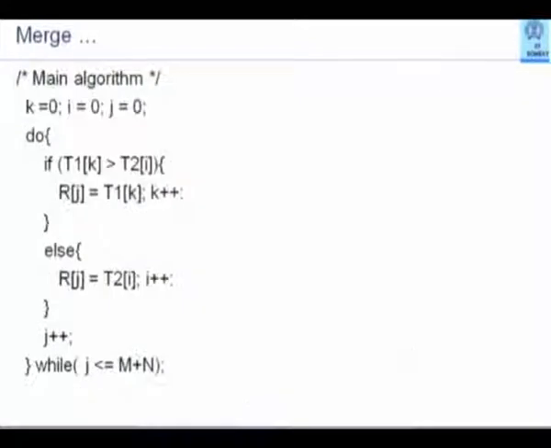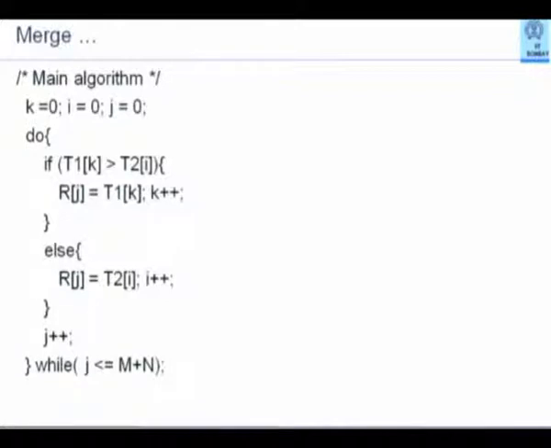The logic of the merge is actually extremely simple. So this is the main algorithm. This time I have chosen to use do while. We could have used while. Could you have used for? Maybe. You can try implementing in different control structures. But this is probably the most straightforward iteration.